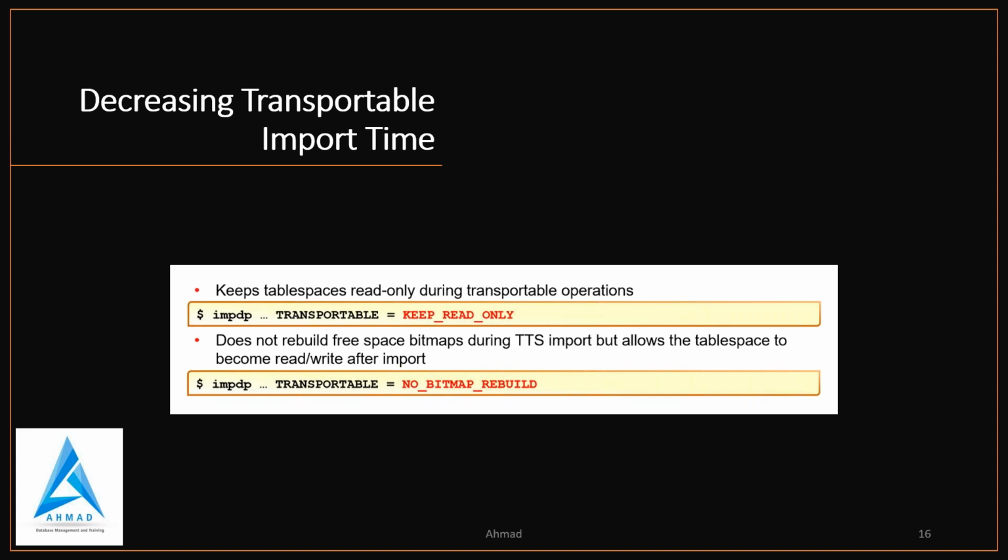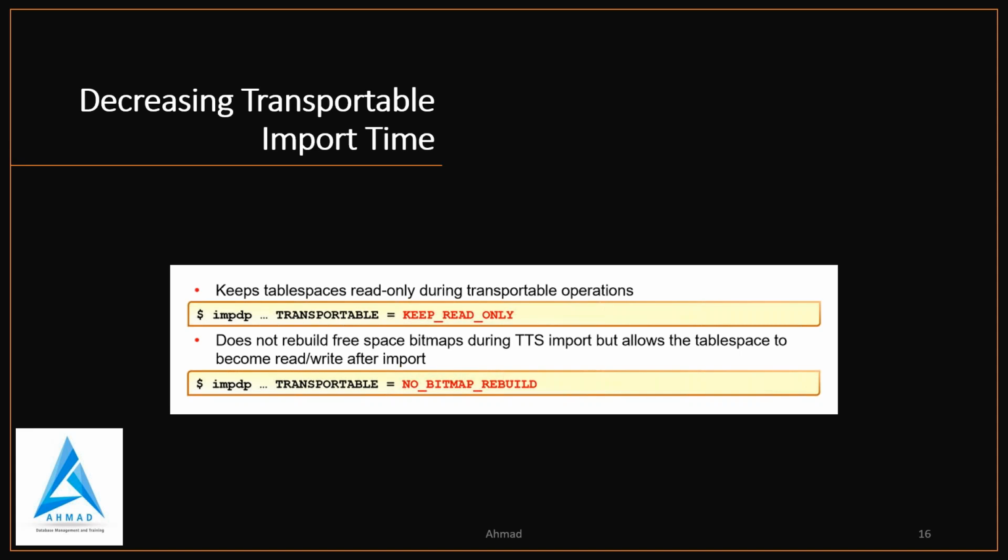Starting in Oracle Database 12c, Data Pump changed how import handled transportable tablespaces. Before 12c, Data Pump would always leave the tablespace as read only, but there were two problems with this. First problem is what?